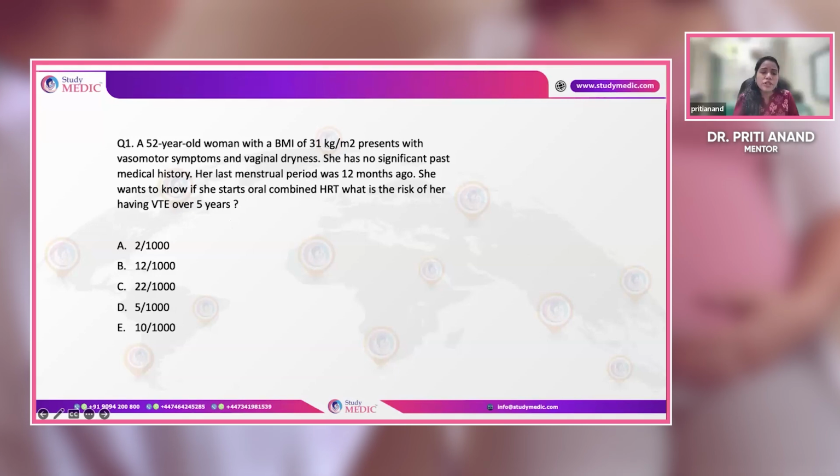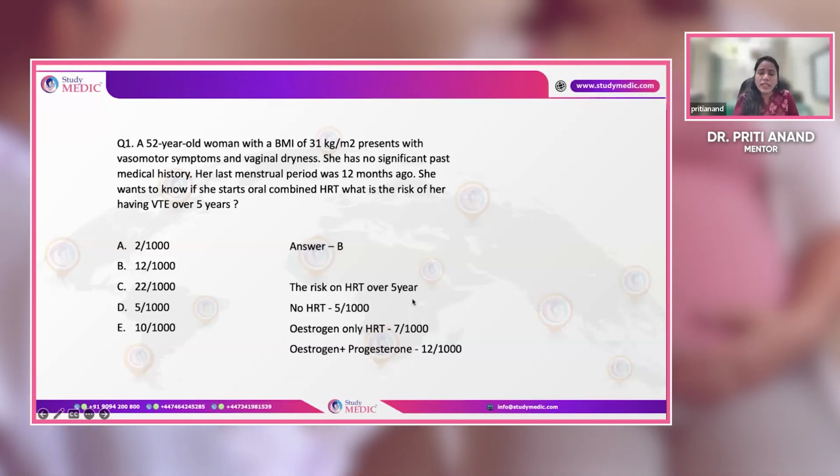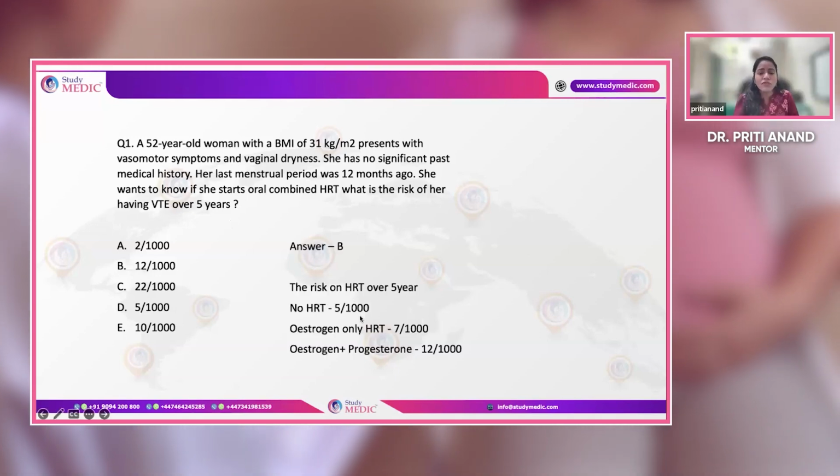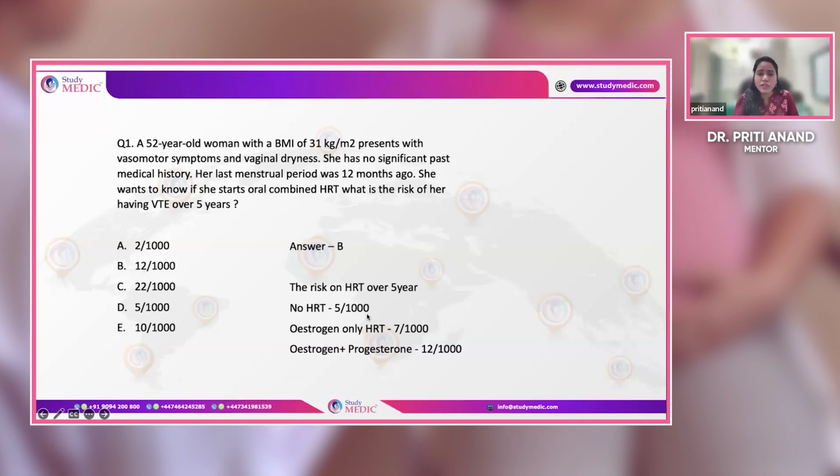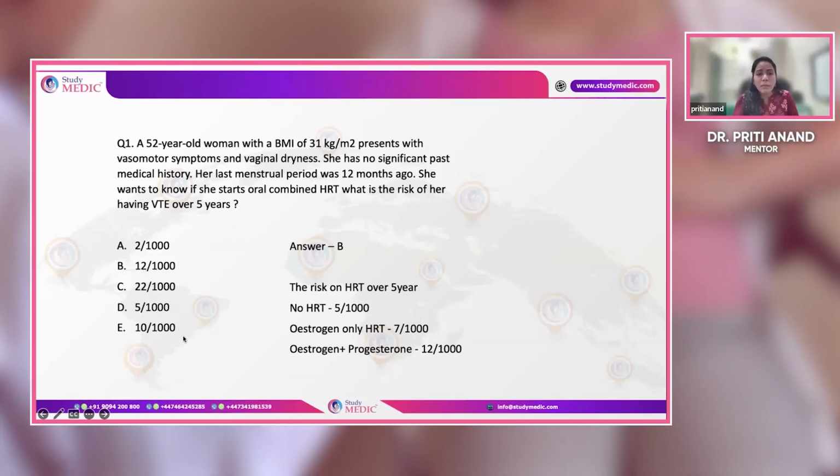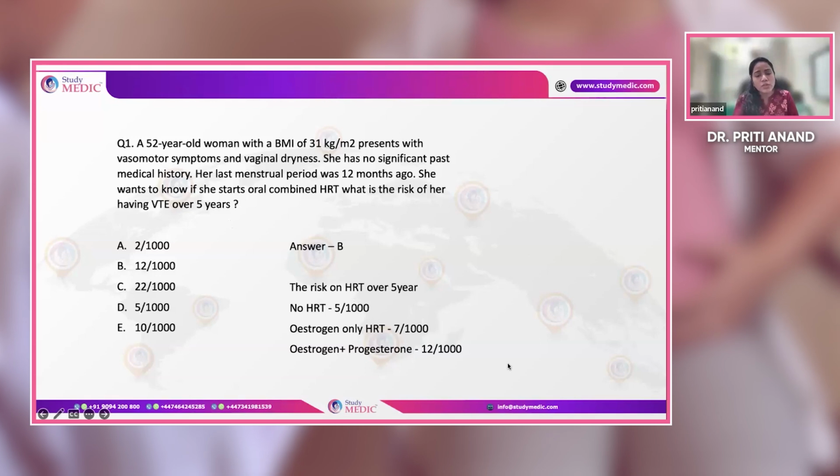In the general population, where the patient is not taking any HRT, the risk of VTE is 5 in 1,000 over 5 years. If it is estrogen-only HRT, it is 7 in 1,000. And if it is a combined therapy, it is 12 in 1,000.